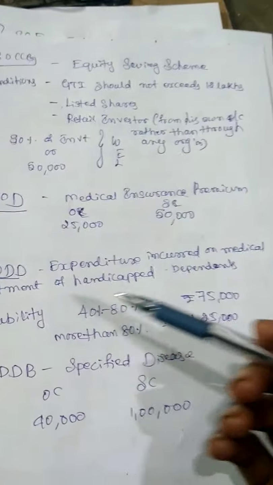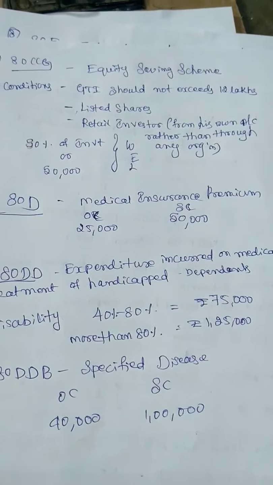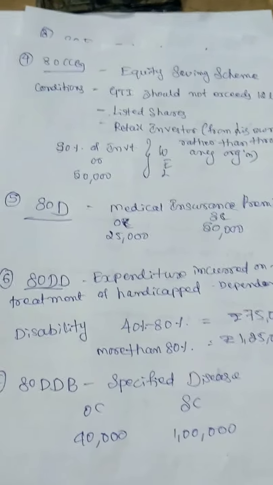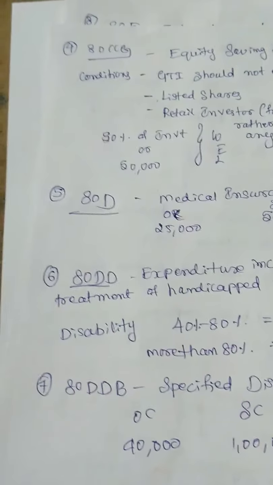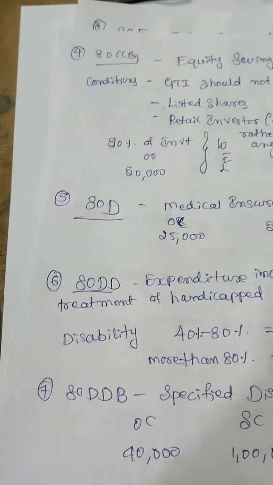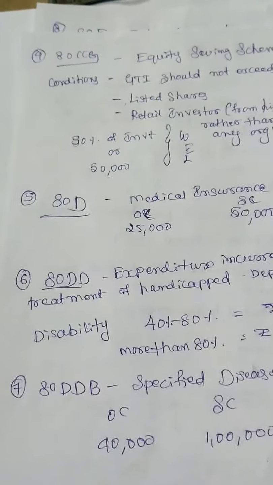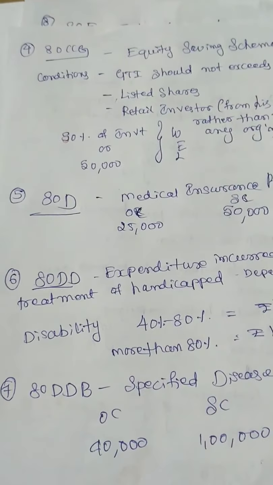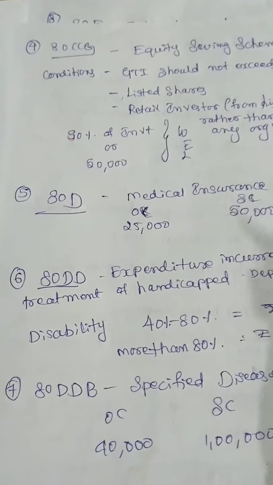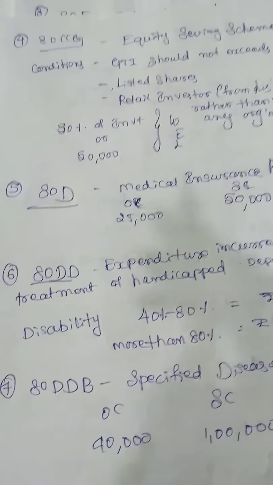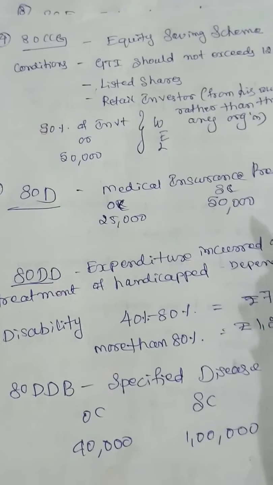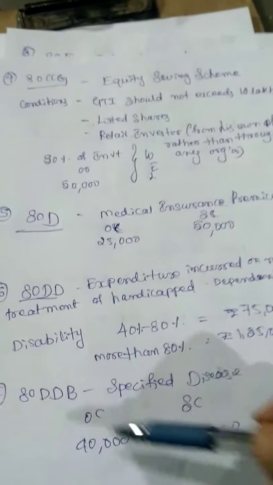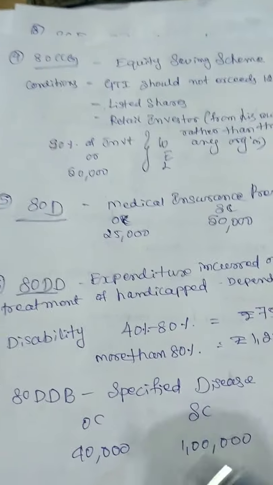Next, 80DD, expenditure incurred on medical treatment of handicapped. You need to remember this deduction is applicable for dependents. For example, your mother, father, brothers, sisters, whatever may be, but for the individual yourself you get deductions under section 80U. I hope you know the disability rate.